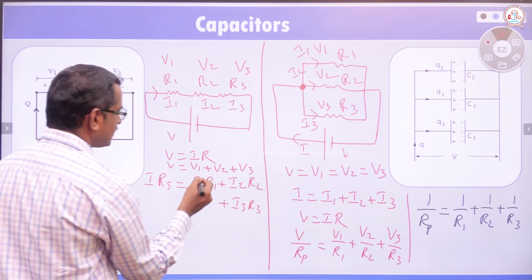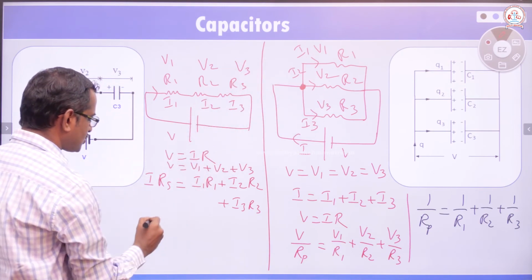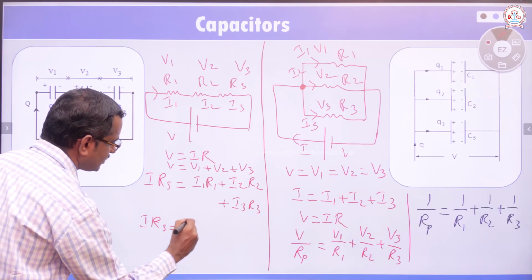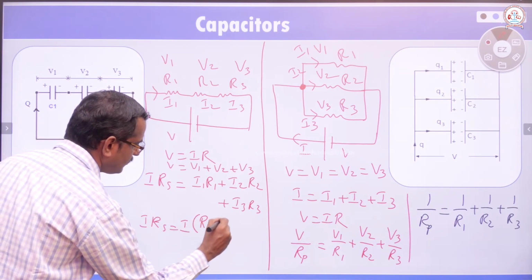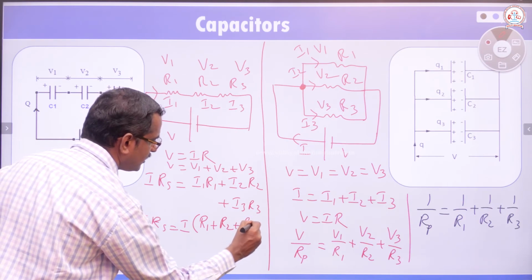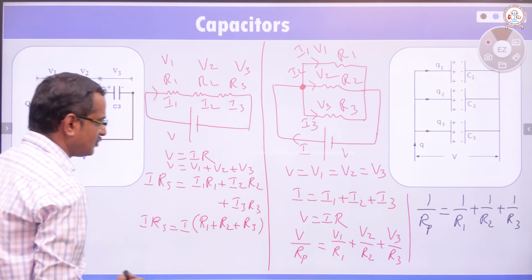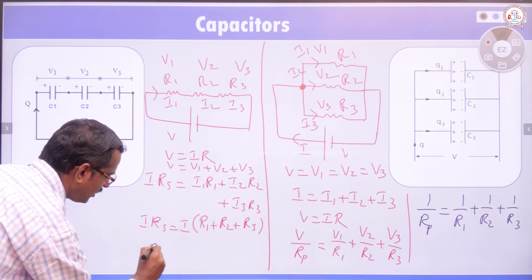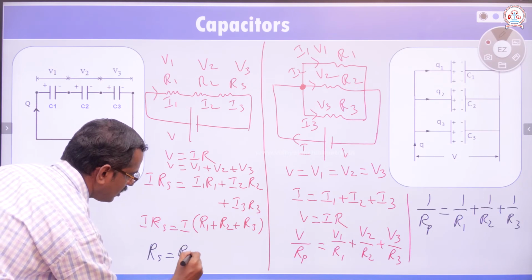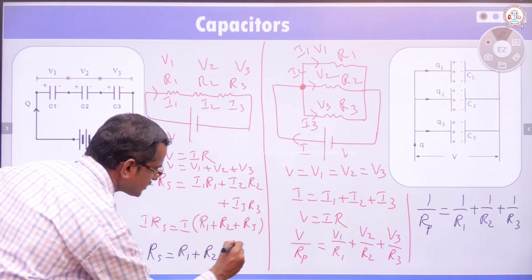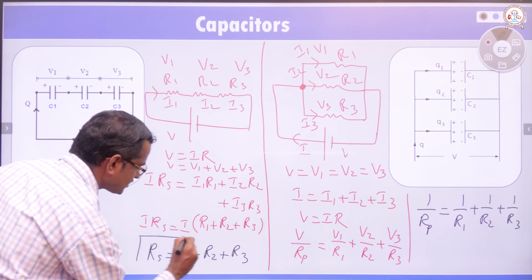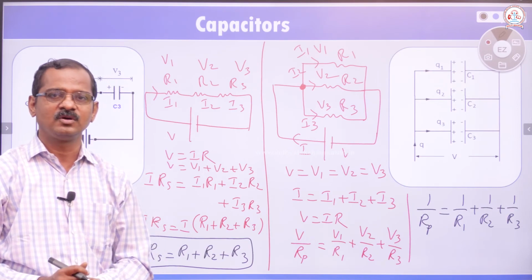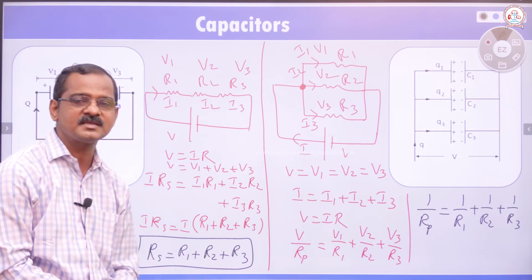So we can write this, whereas current is the same because of the series connection. So we can write that I into R sub s is equal to, take I common, then you get R1 plus R2 plus R3. I gets cancelled, then you get R sub s is equal to R1 plus R2 plus R3. Effective resistance of resistors connected in series is equal to the sum of the individual resistor values.